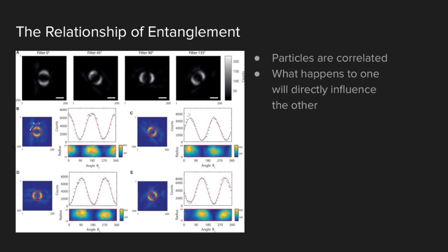This means that if you have two particles, particle number 1 and particle number 2, if particle number 1 spins up, then particle number 2 will spin right. And if particle number 1 spins down, then particle number 2 will spin left. This is the relationship that we call entanglement.